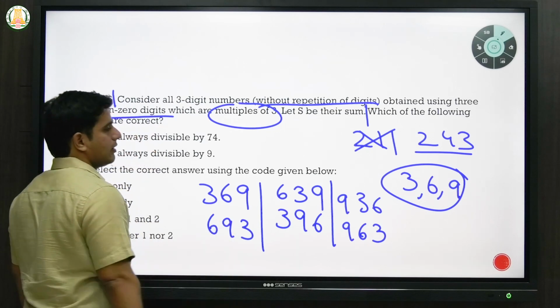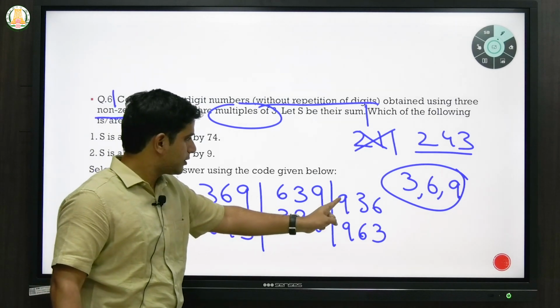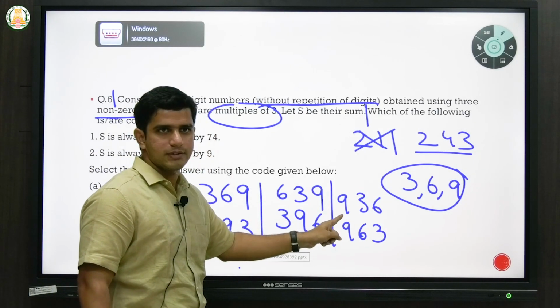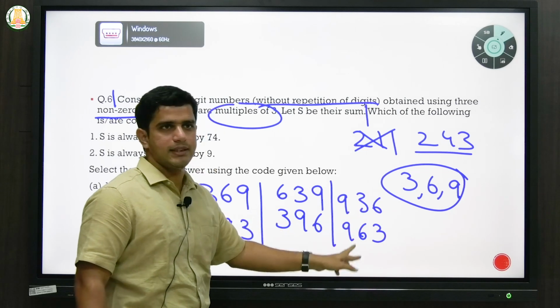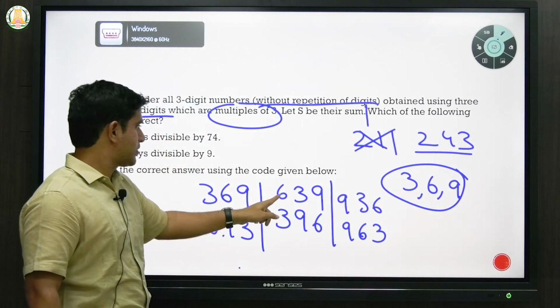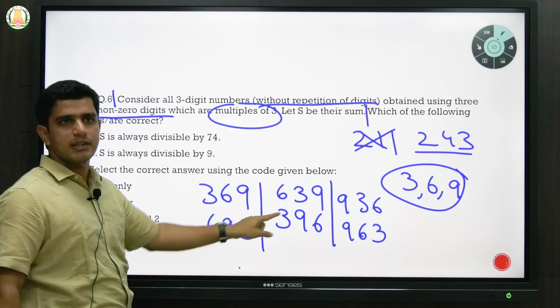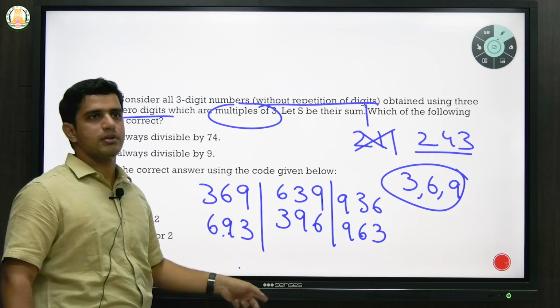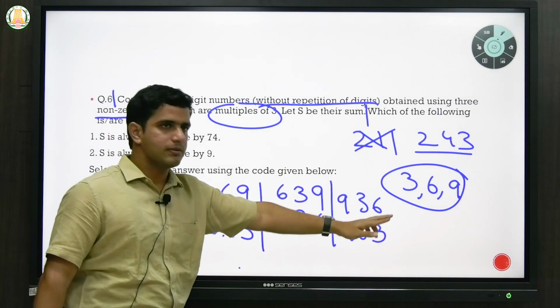Generally, what you have to do is put one number common and change the other two. So here, if you put 9 as the common number, 36 and 63 will be one combination. If you put 6 as common, 39 and 93 will be another combination. If you put 3 as common, 69 and 96 will be another combination. So you'll get 6 total possible ways.